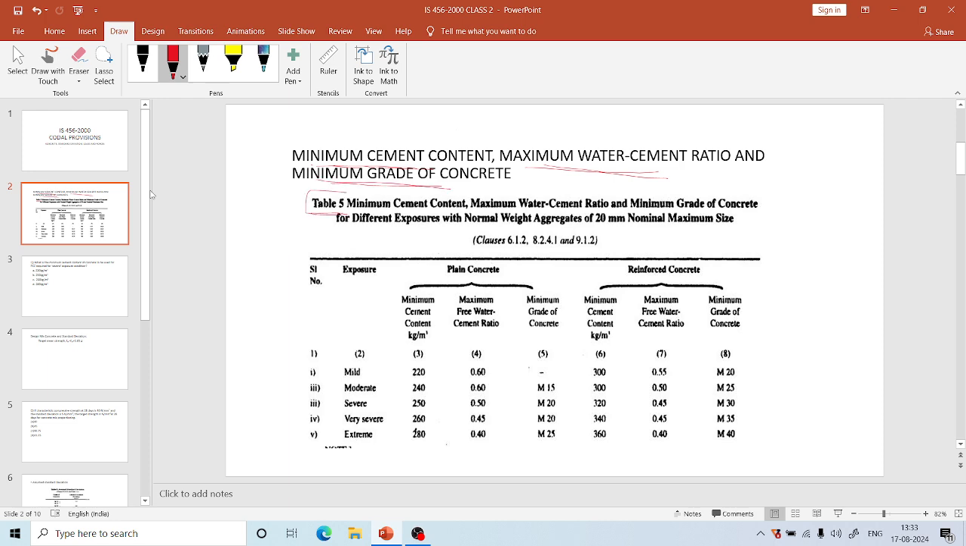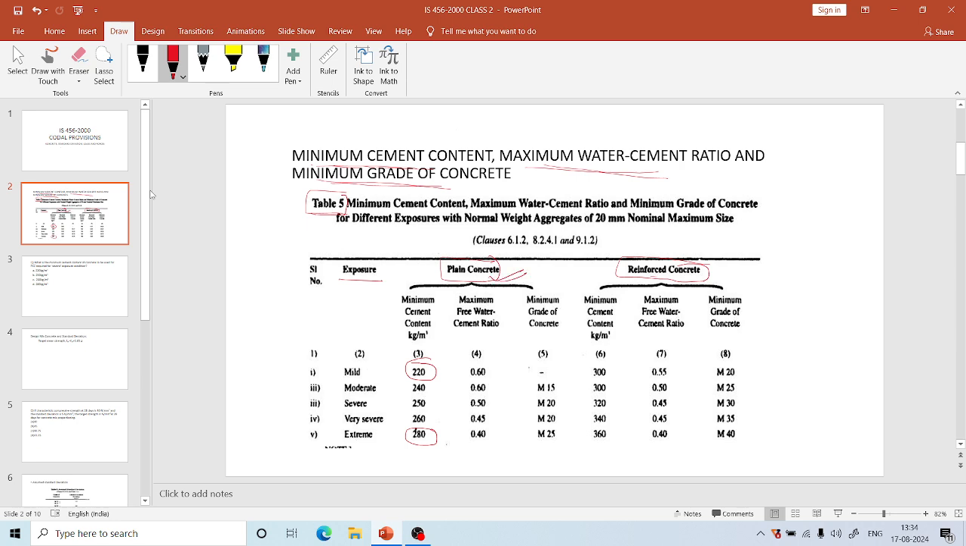There is Table 5 in IS 456 which shows that for different exposure conditions, and whether we are using PCC or RCC, the minimum cement content, minimum grade of concrete and maximum free water cement ratio vary. We have to remember at least cases like mild and extreme conditions. For mild exposure condition, if we are using plain cement concrete, then minimum cement content is 220 kg per meter cube, and for extreme conditions minimum cement content is 280 kg per meter cube for plain cement concrete.